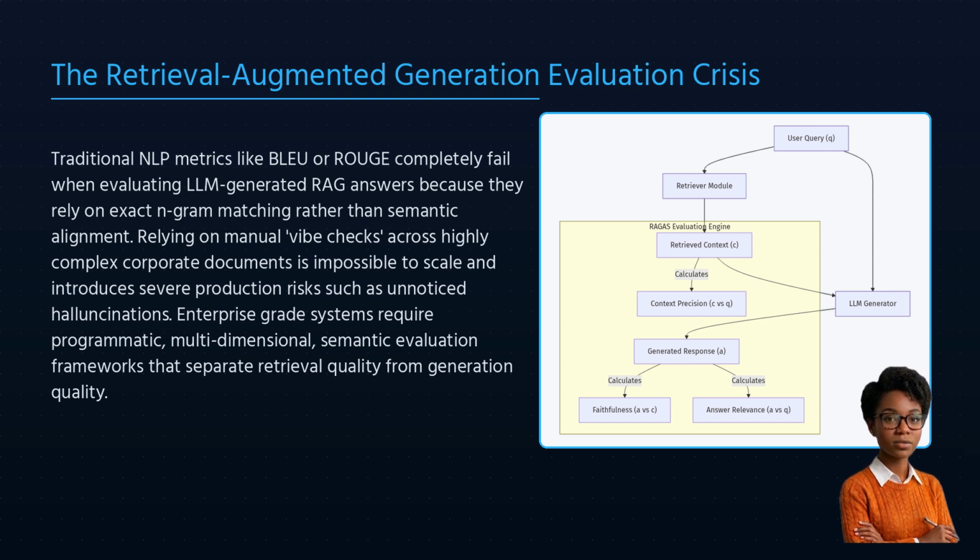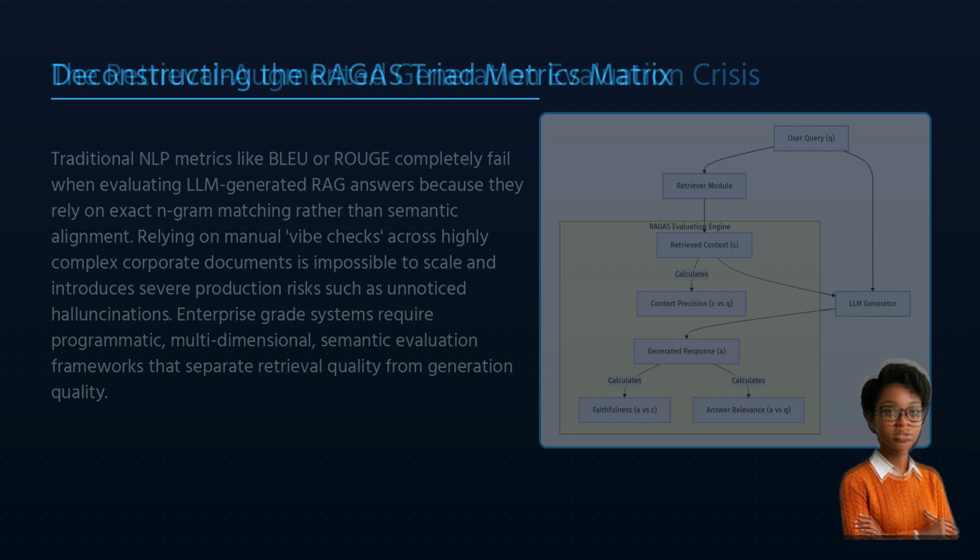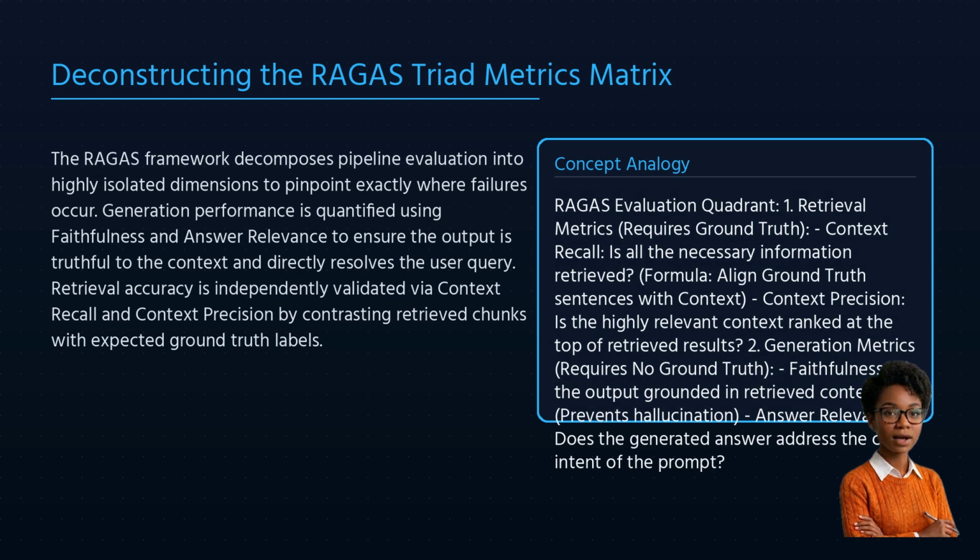Let's look at how we can split this complex problem into verifiable, isolated layers using structured relationships. To understand RAGAS, you must master the fundamental Triad metrics. We do not evaluate the system as a single black box. Instead, we separate the retrieval step from the generation step. Think about it, if the final answer is bad, did the retriever fetch the wrong documents, or did the generator make things up despite having the correct documents?